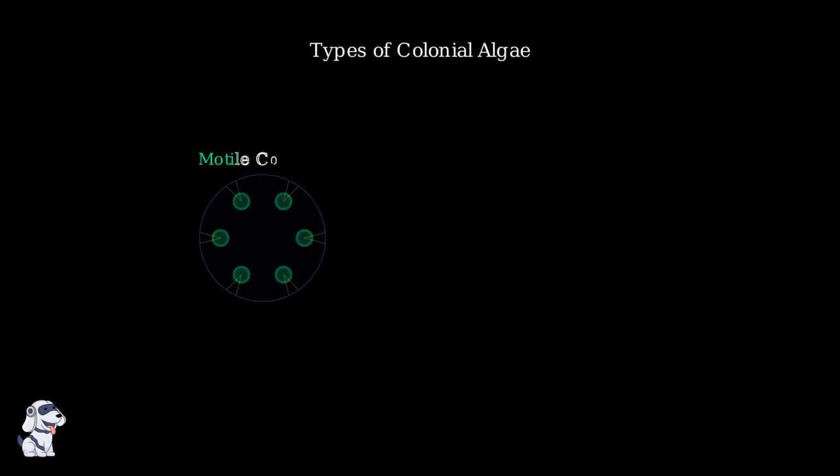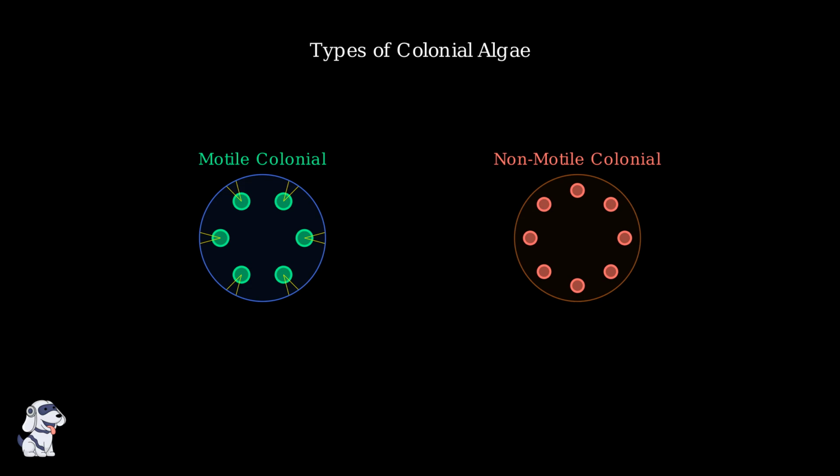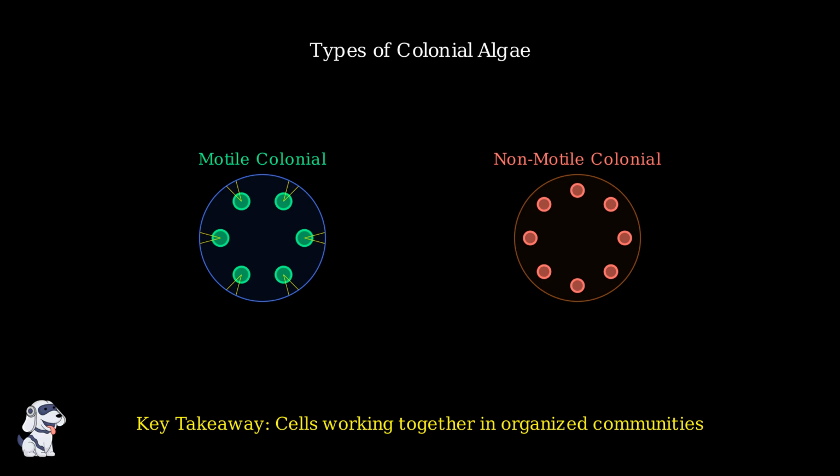Colonial algae can be classified into two main types. Motile colonial algae, like Volvox, have flagella that allow the entire colony to swim through the water. Non-motile colonial algae, like Hydrodictyon, remain stationary and rely on water currents for movement. Colonial algae demonstrate how simple cells can work together to create more complex organisms. This cooperation through mucilaginous matrices and cytoplasmic connections represents an important evolutionary step toward multicellular life.